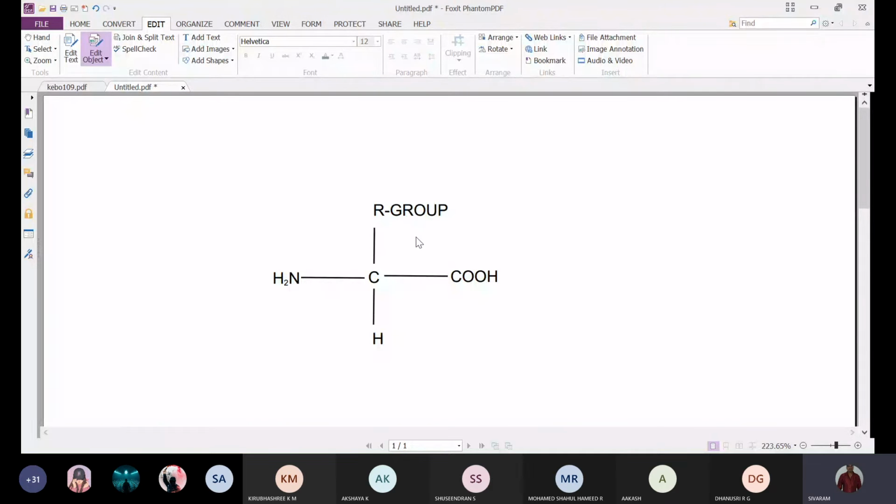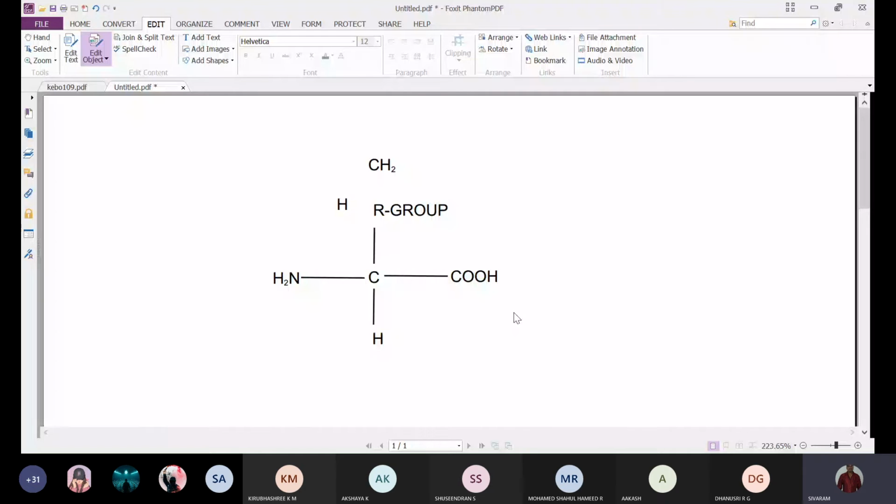For example, for glycine the R group is a hydrogen. For lysine it is a CH2 chain. So that R group will vary from one amino acid to another amino acid, but the remaining three remain the same. Understand? So a carbon can form a maximum of four bonds.